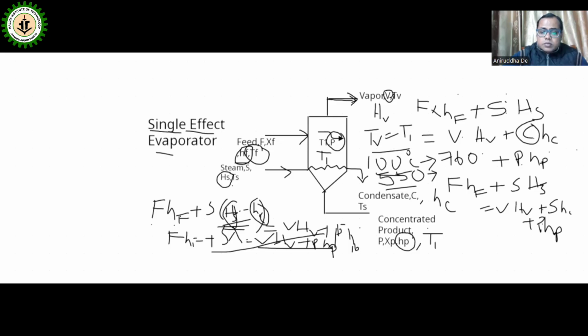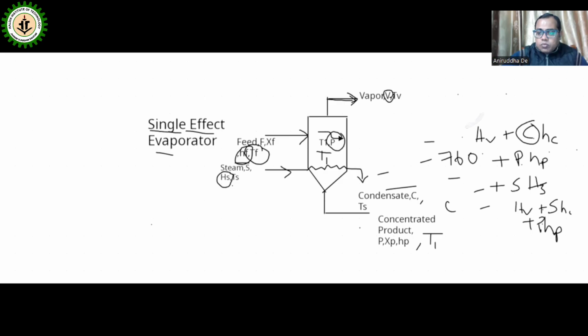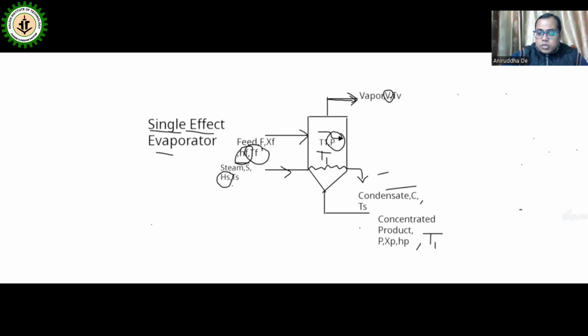This is applicable for salt solution, sugar solution, mainly salt solution, such as sodium salt, calcium salt, magnesium salt. This boiling point elevation can be calculated by Duhring's rule, or there is a chart. From the boiling point elevation chart we can also calculate.